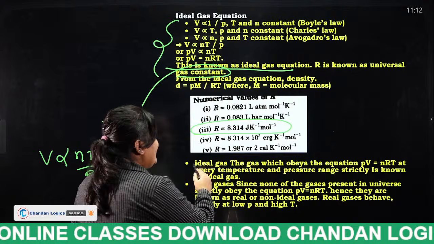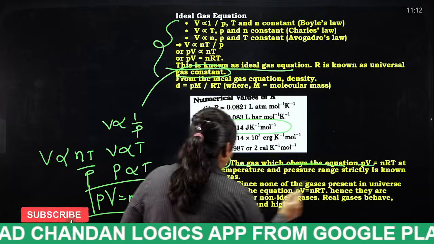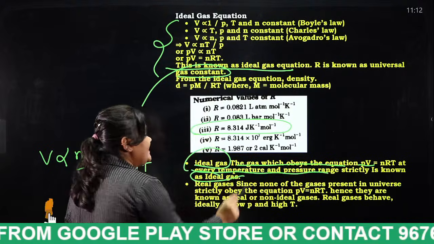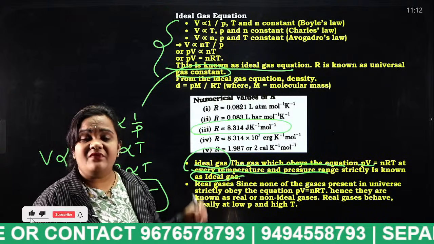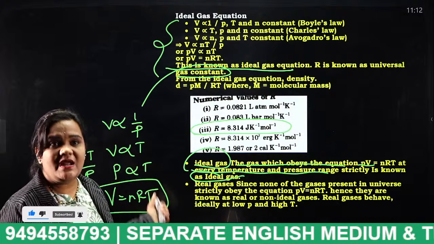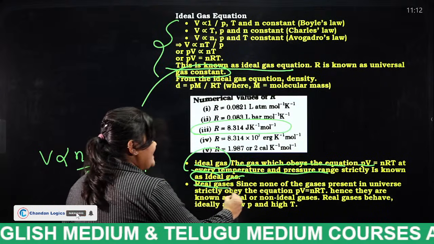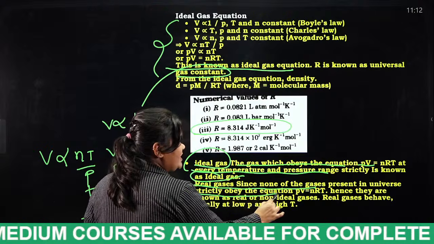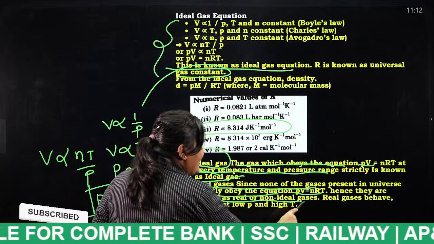Okay, ideal gas. As I told, the gas which obeys the equation PV = nRT strictly at every temperature and pressure range is known as an ideal gas. At a given temperature and pressure, if a gas satisfies the ideal gas equation, we say it is what, students? Ideal gas. If it does not satisfy it, since none of the gases present in the universe strictly obey the equation PV = nRT, they are known as real or non-ideal gases.